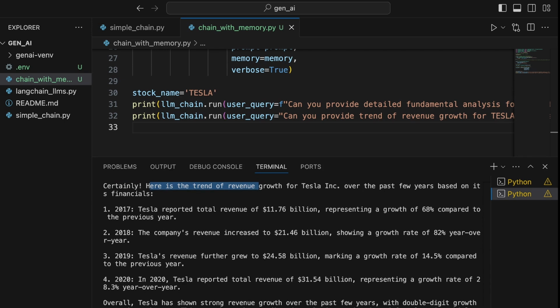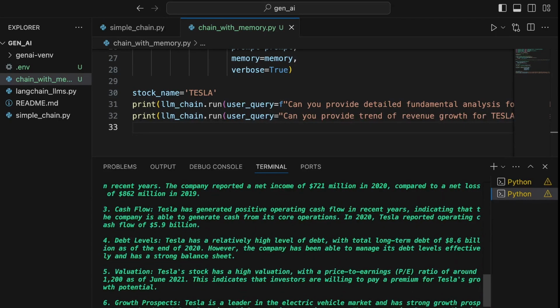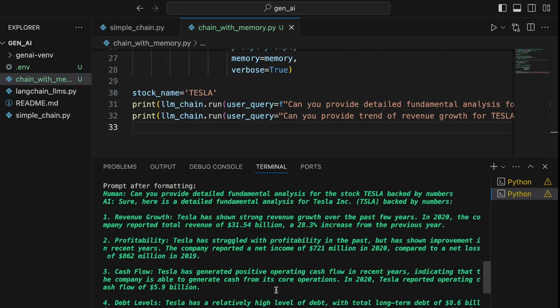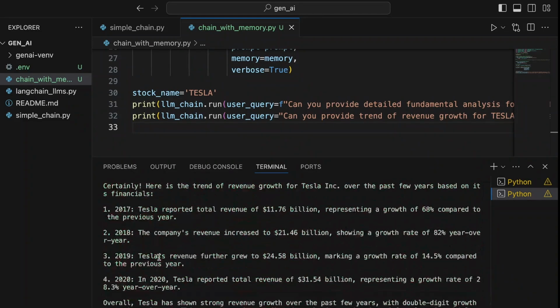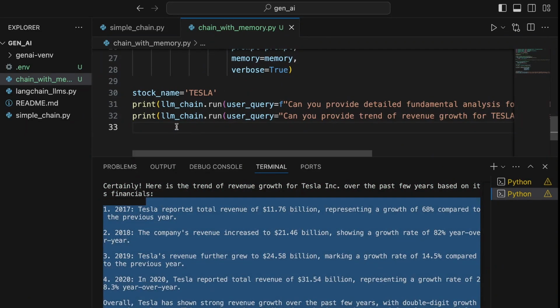And now you also can observe that this particular statement about the investments related to Tesla stock should be continued, and also to monitor Tesla's revenue growth, that it has been the key indicator of the company's performance and future prospects. It indeed has considered all of this prior conversation that occurred, that is the human question as well as the AI response, into account while generating the current response here.